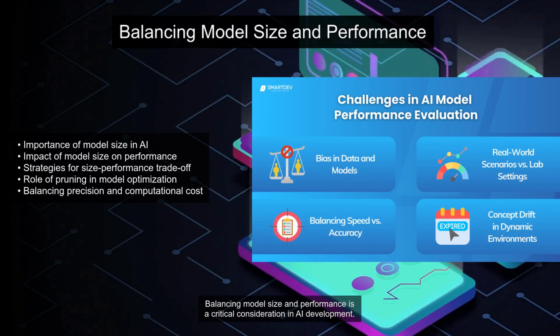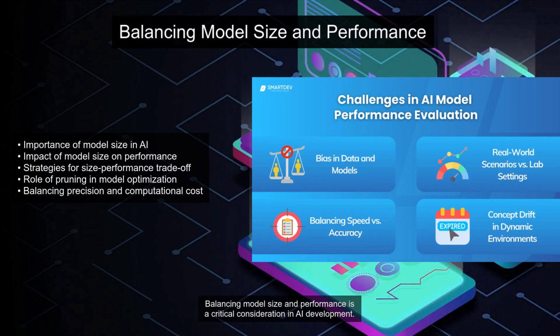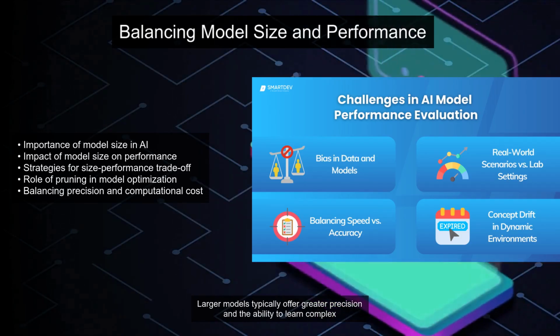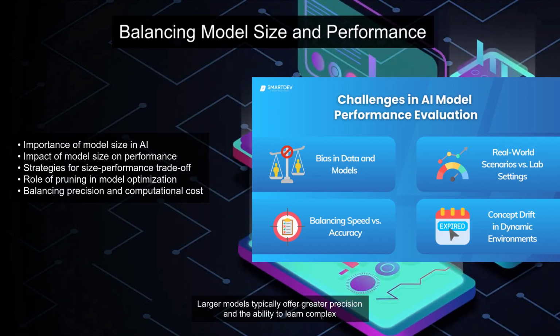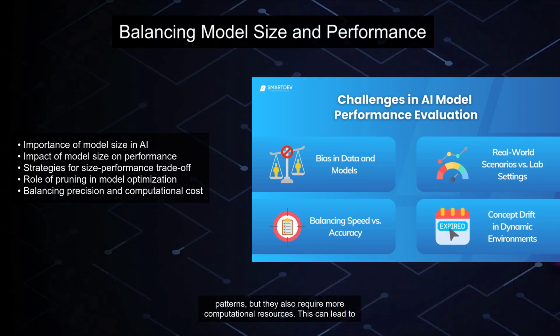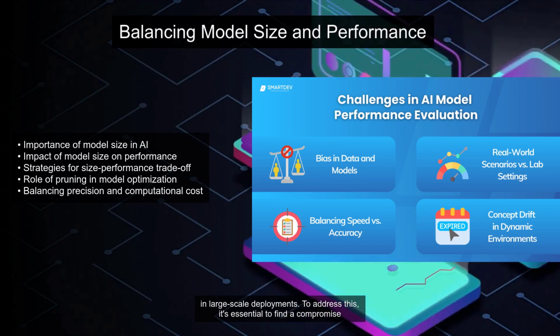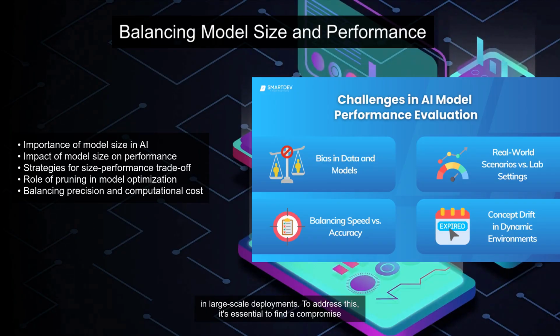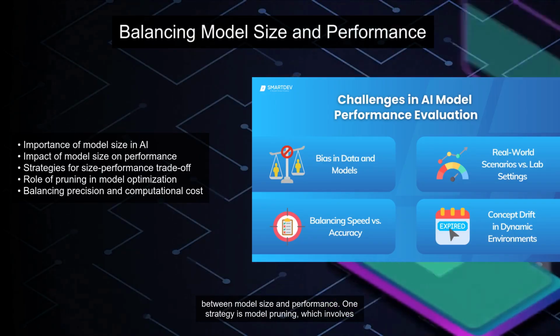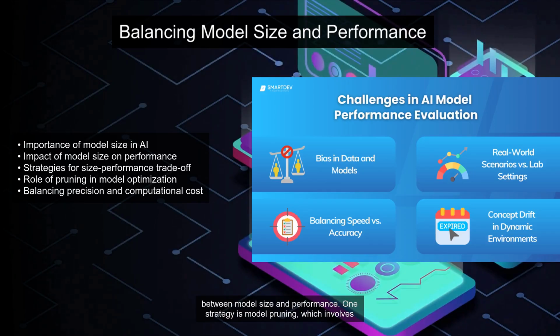Balancing model size and performance is a critical consideration in AI development. Larger models typically offer greater precision and the ability to learn complex patterns, but they also require more computational resources. This can lead to increased costs and slower execution times, which are not always feasible, especially in large-scale deployments. To address this, it's essential to find a compromise between model size and performance.